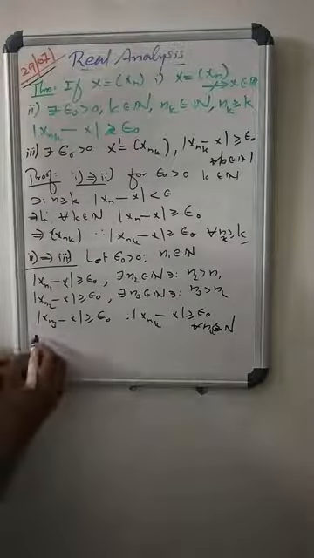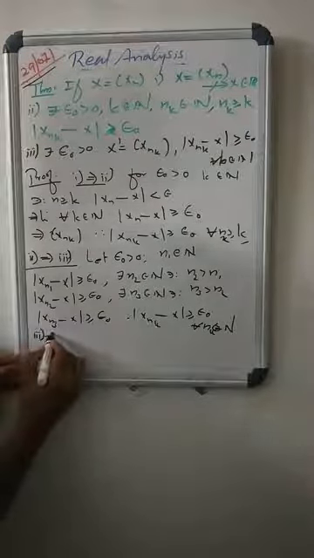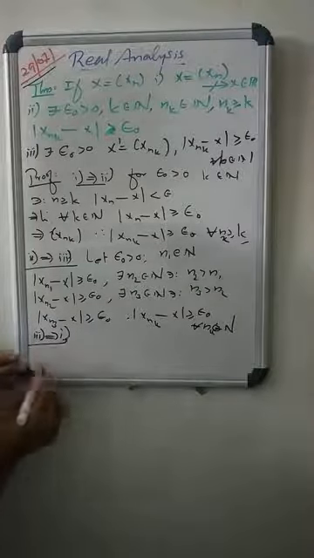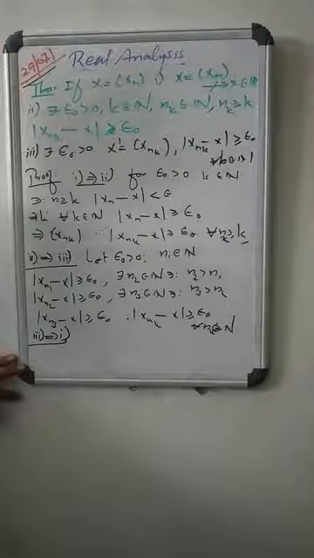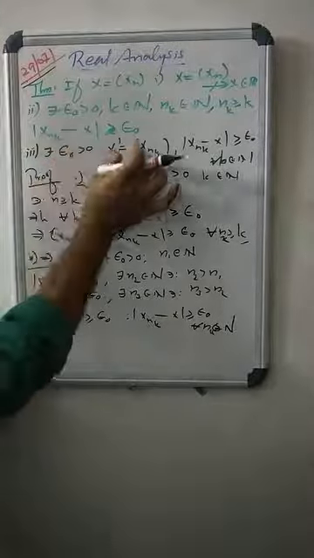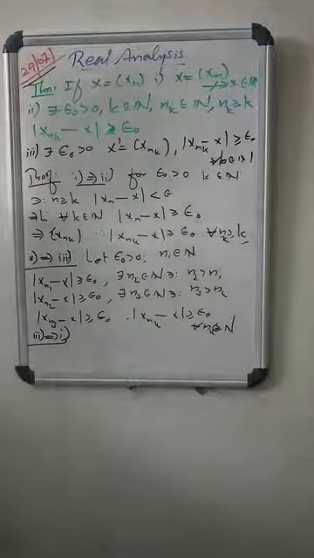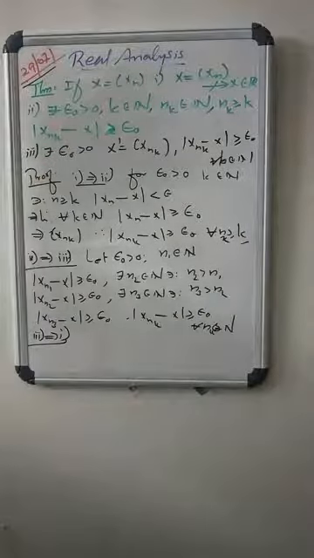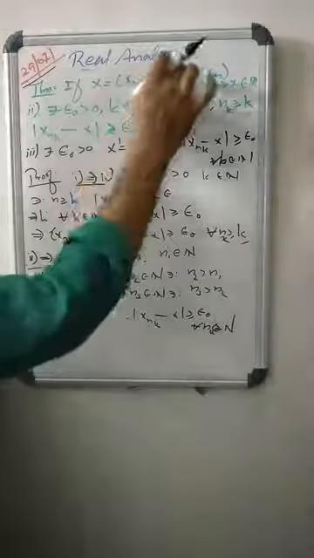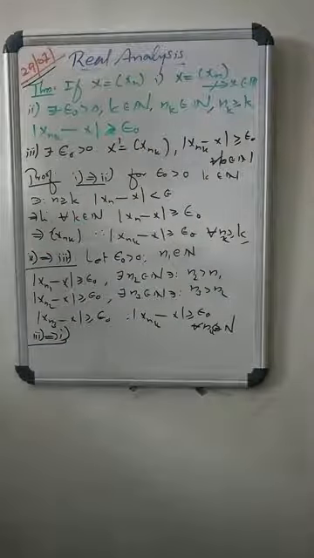Now, what is 3 implies 1? Next, 3 implies 1. How to prove this? What is 3? For epsilon naught positive, there exists a subsequence (x_nk) of X, let it be X', with the modulus of x_nk minus x greater than or equal to epsilon naught for all k in N. Then we have to show that the sequence X = (xn) of real numbers does not converge to x.